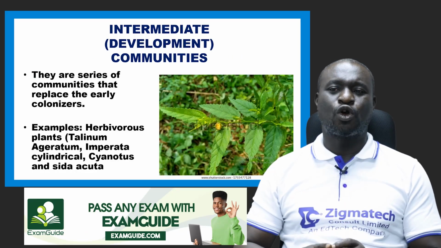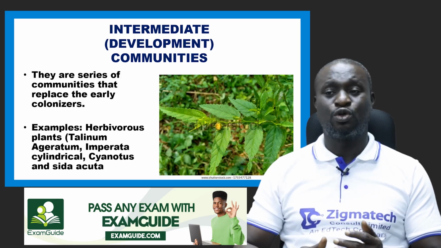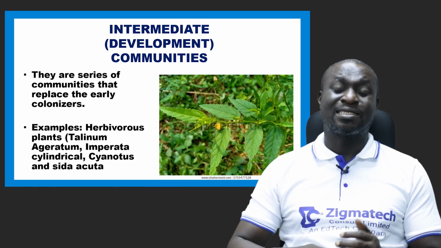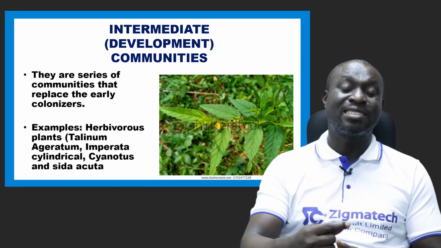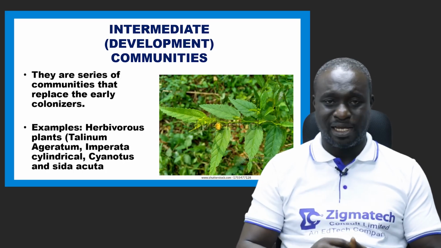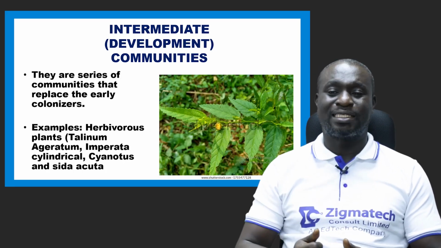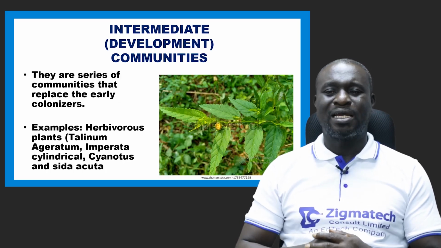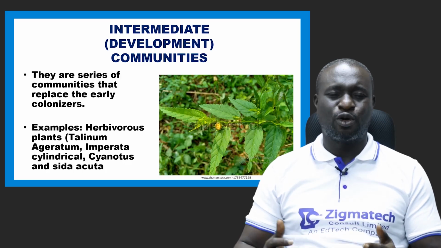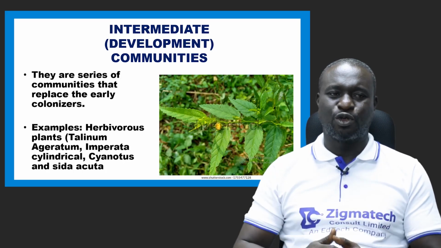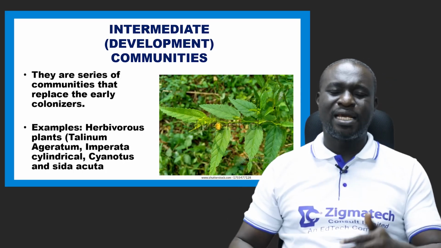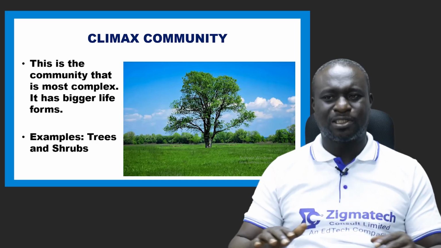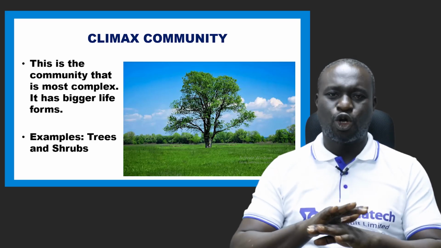The next one is called the intermediate community, or you can call it the development community. Now, the intermediate community is a series of communities that replaces those early colonizers or pioneers. Examples include the Cyperus acuta, the herbaceous plants, and Imperata cylindrica, and so many of them are found in this category. They replace those pioneers. And then the last part, which is the final stage, is a climax community.